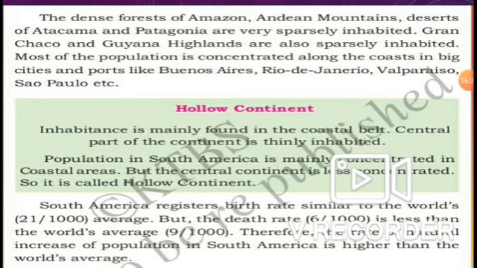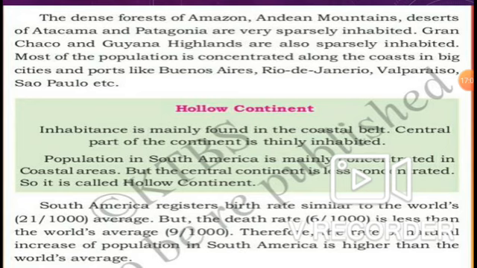Yes, Grand Chaco and the Guiana Highlands are also sparsely inhabited. Most of the population is concentrated along the coasts in big cities and ports like Buenos Aires, Rio de Janeiro, Valparaiso, Sao Paulo, etc.